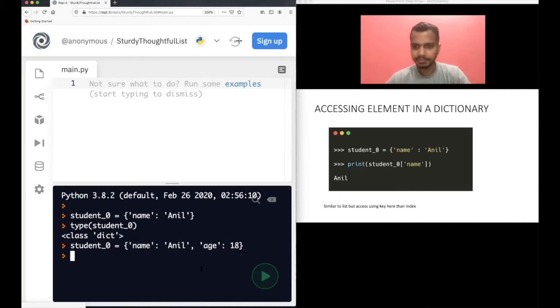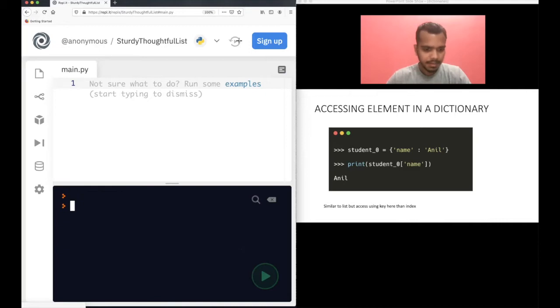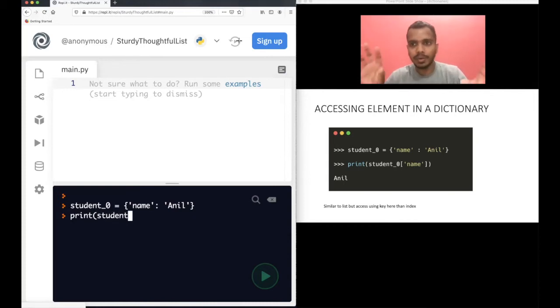Now, let's clear this. Let's clear this again. Let me go to student0, the initial example, I want to go to that. This was our initial example, student0 equal to name Anil. Now, how to access this key value pair? You want to access this name Anil. How do you do that? You do something like this, print. How do you access the key basically?